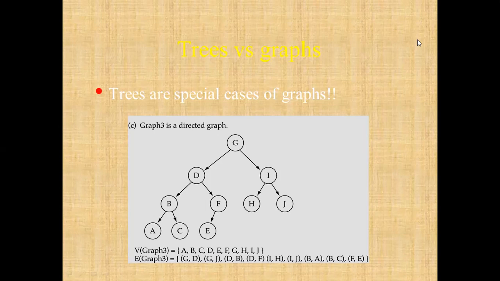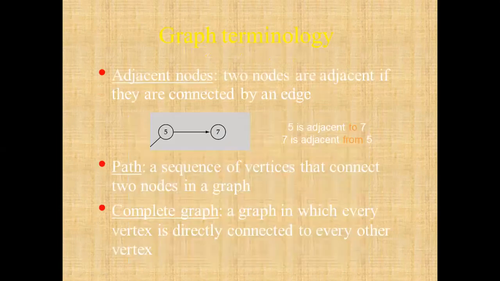Obviously, is any edge coming towards it? No, because that is a root node. That's why the in degree of the root node in any tree, with respect to graph terminology, is always 0, whereas for the leaf node, how many? The out degree for any leaf node, like in this case H, J, A, C, E are all leaf nodes, so their out degree will be 0. OK, that means the leaf node will have no outgoing edges.